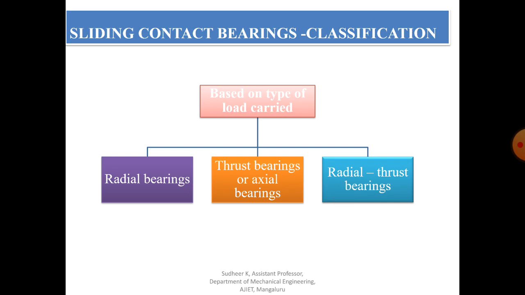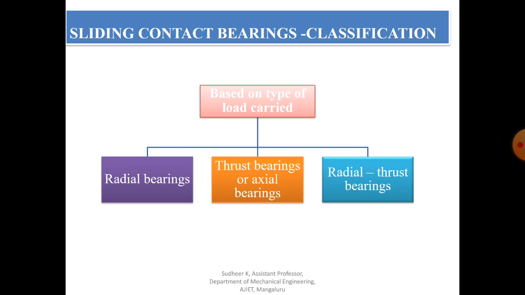So these are the classifications based on type of load. Radial bearing we also call journal bearing. In journal bearing, again we have different types based on angle of contact. When the angle of contact of the bearing with the journal is 360 degree, we call it full journal bearing. If the angle of contact with the journal is 120 degree, then we call it partial journal bearing or 120 degree journal bearing.